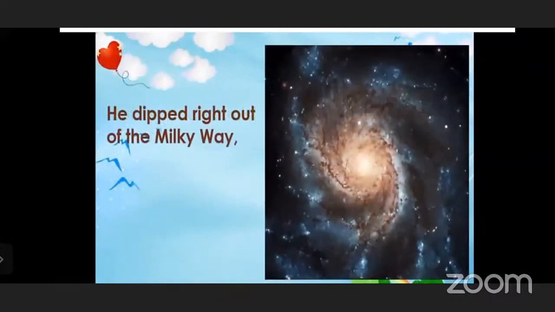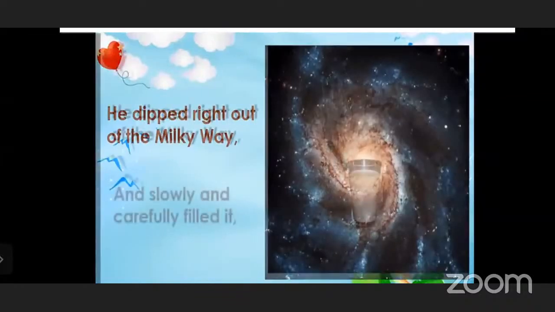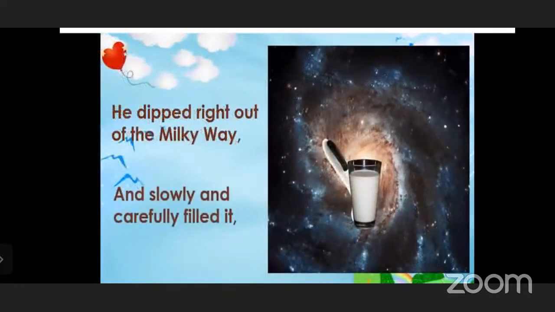We will see. He dipped right out of the Milky Way. He dipped right out. What happened over here? And slowly and carefully filled it. When he started taking the milk from the glass with the help of the dipper, what happened? It slowly and carefully filled it. Some milk has fallen on the sky. The poet is telling this, and that is the mistake the poet has made. And then he dipped right out of the Milky Way.